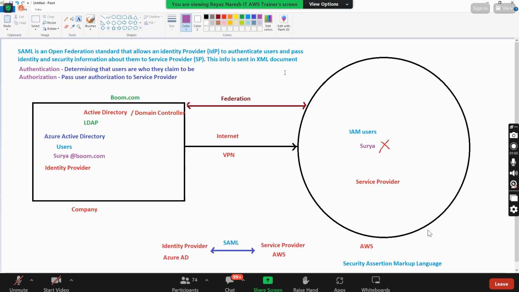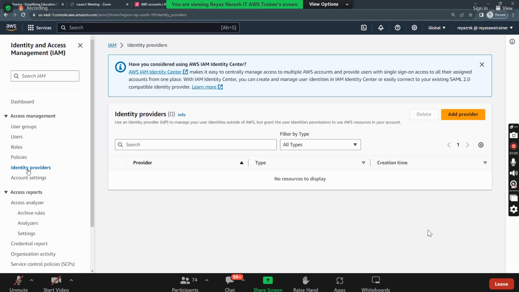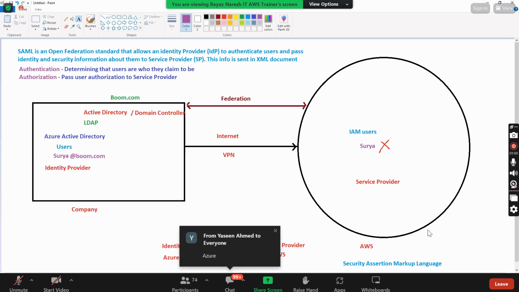See here, to do this federation, you need to do only two things. From the AWS point of view, do you see this here? On the left side in IAM, we have Identity Providers. So what you need to add is the provider.